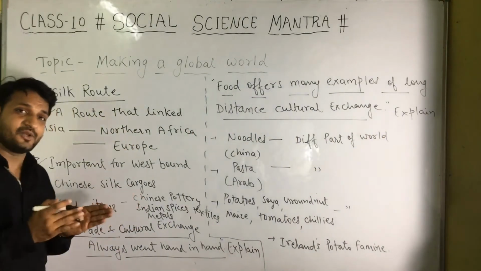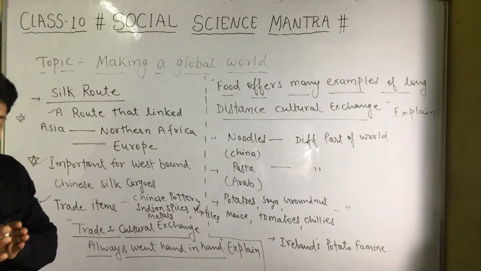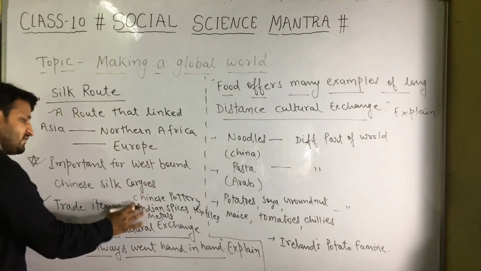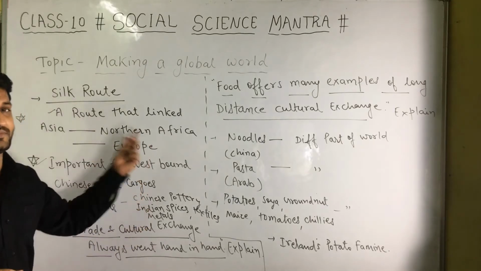This route is termed as the Silk Route and it is very important from the examination point of view. So we need to include all these three points, the first, the second and this one. What would the trade items be? It will be a 3 mark question.